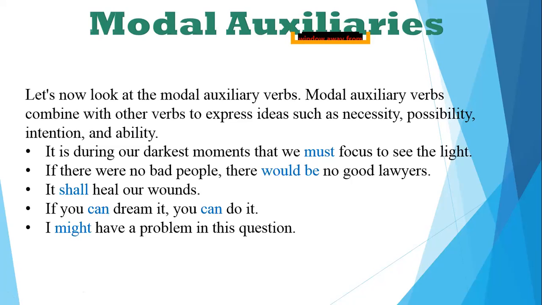Now look at the sentences. "It is during our darkest moments that we must focus to see the light." It's actually a saying, that during the darkest moment we must focus. So this is actually the necessity, that we must remain focused. This is giving the necessity part of the modal auxiliary. Then the second one, "If there are no bad people, there would be no good lawyers." So definitely for the bad people, we need good lawyers. So this is again the necessity or the possibility, that there would be no good lawyers, because this is a possibility. Like if this thing would be there, then this thing would be there.